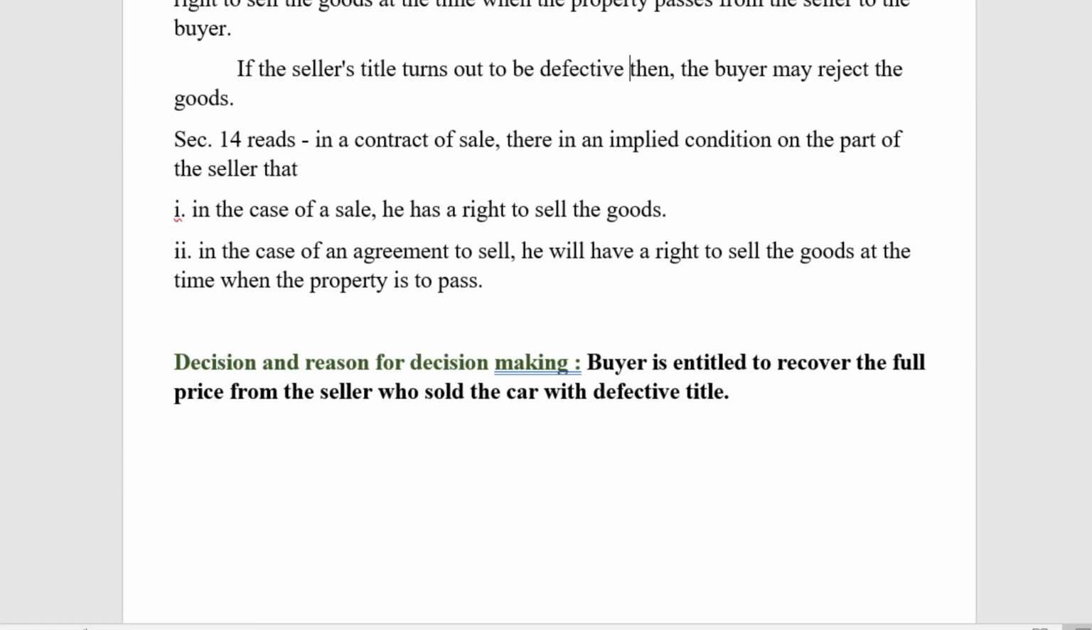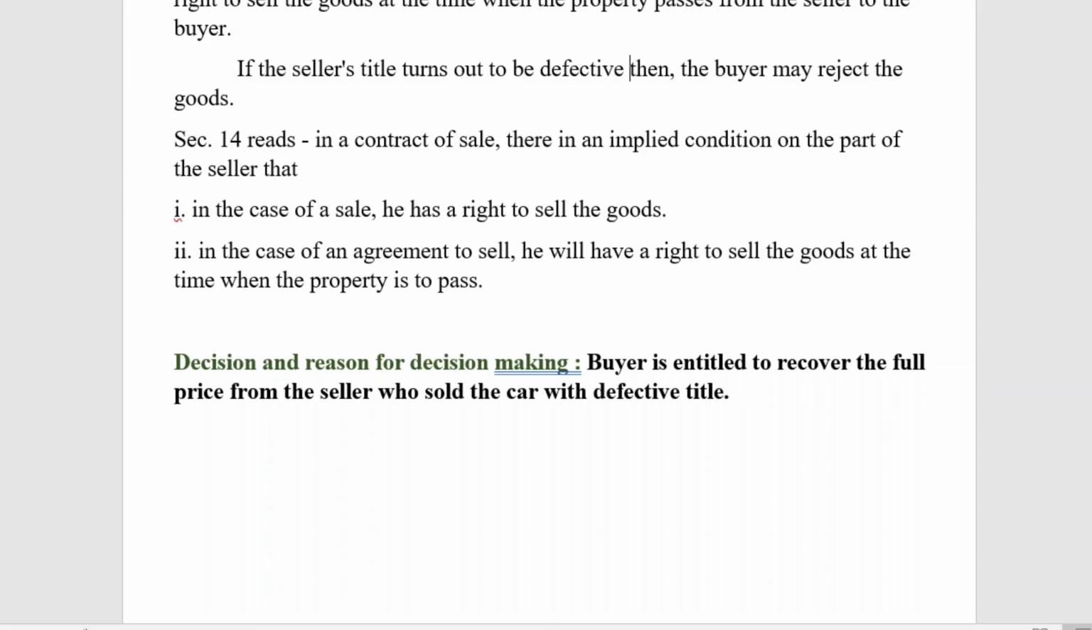So here there is no option left for the buyer. He is the innocent buyer. He believed that the dealer had the valid title. So what he can do is sue for the consideration, the price that he has paid to the dealer. Here the court has considered this aspect.